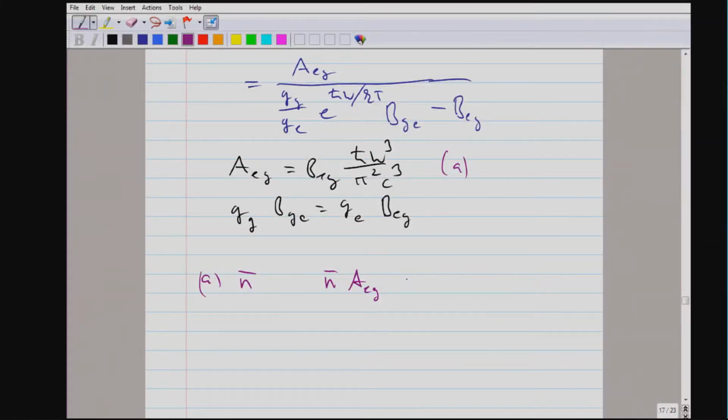So, yes, this gives me the spectral energy density times the B coefficient.